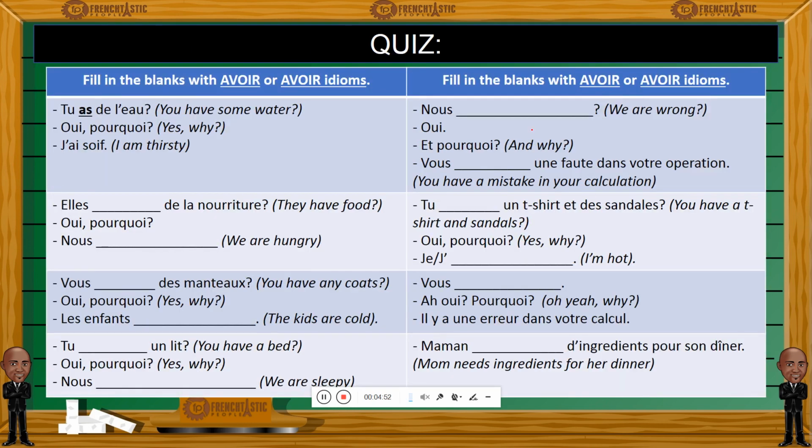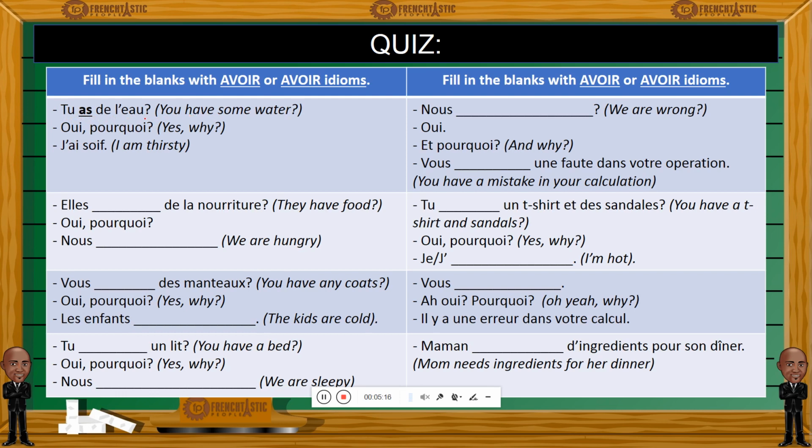Now, we have here a short quiz, not short actually, but a substantial quiz which will help you review avoir and some of the French idioms that we have studied so far. So if I say tu as de l'eau, so here avoir is conjugated with tu. Tu is the subject pronoun. You have water. You have some water.